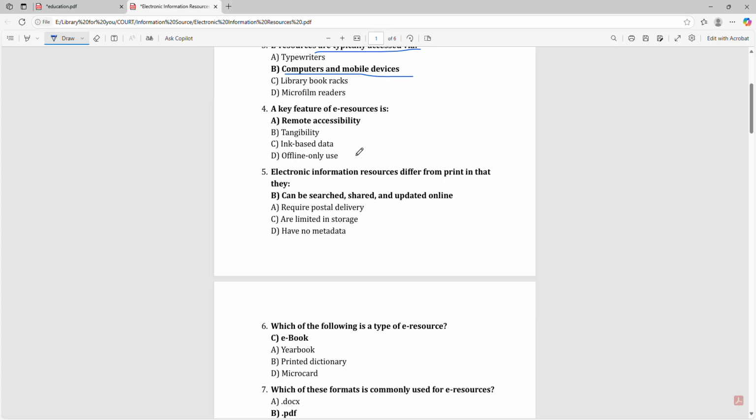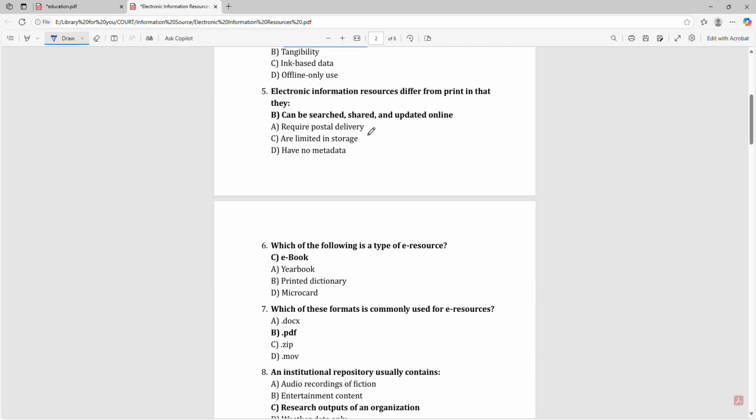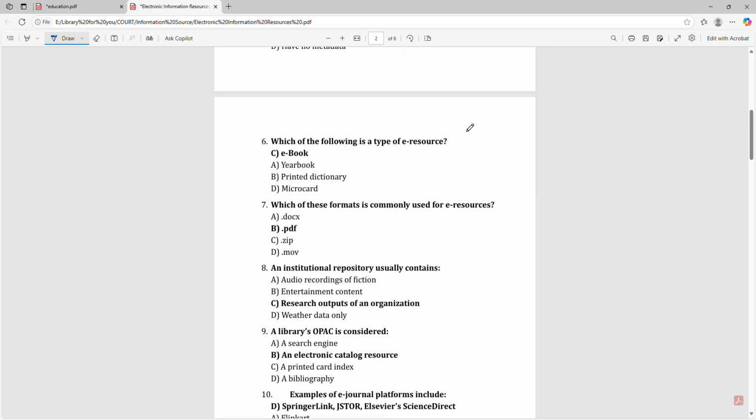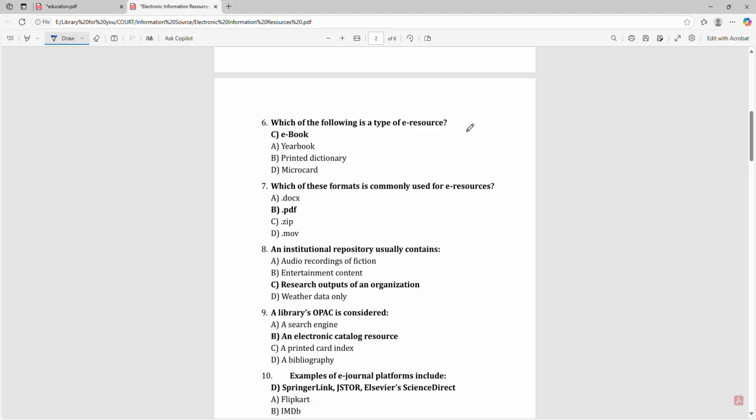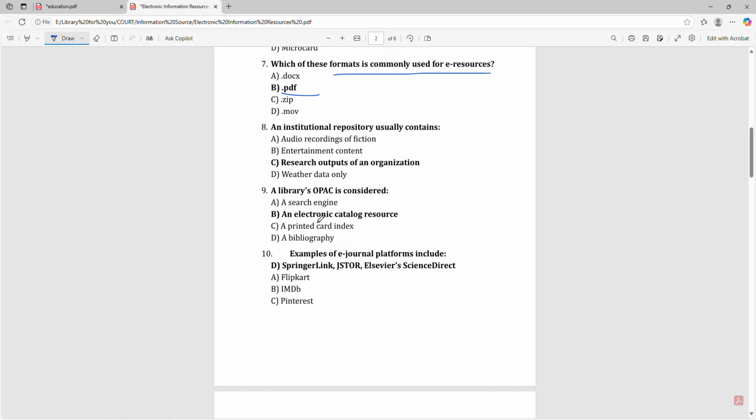A key feature of e-resources is remote accessibility. Electronic information resources differ from print in that they can be searched, shared and updated online. Which of the following is a type of e-resource? That is e-book. Which of these formats is commonly used for e-resources? That is PDF. An institutional repository usually contains research outputs of an organization.